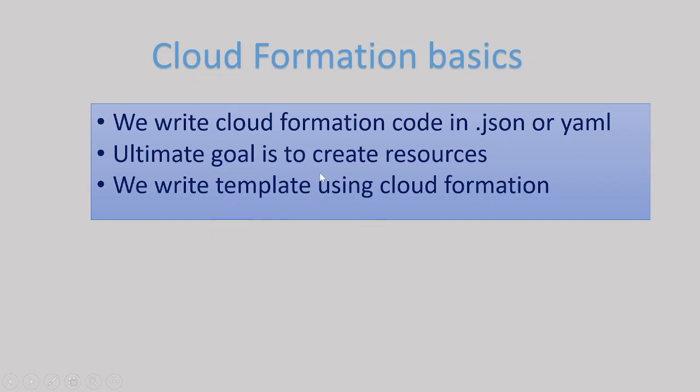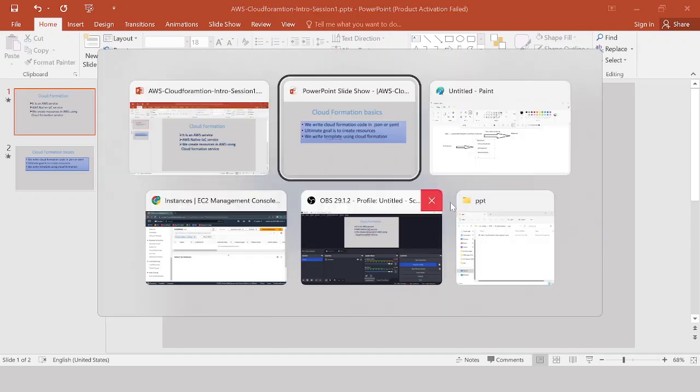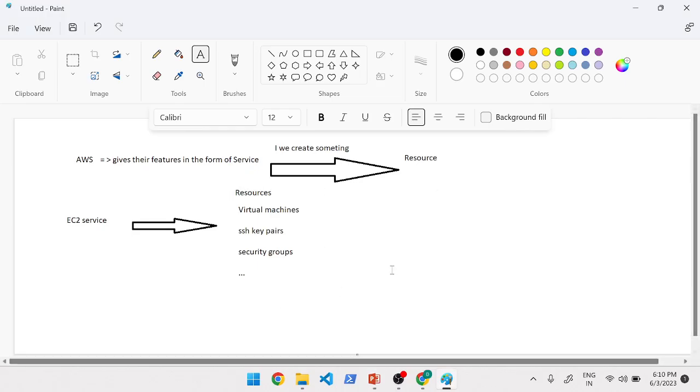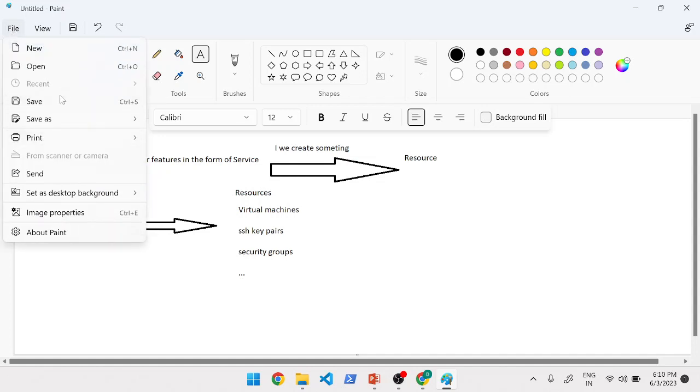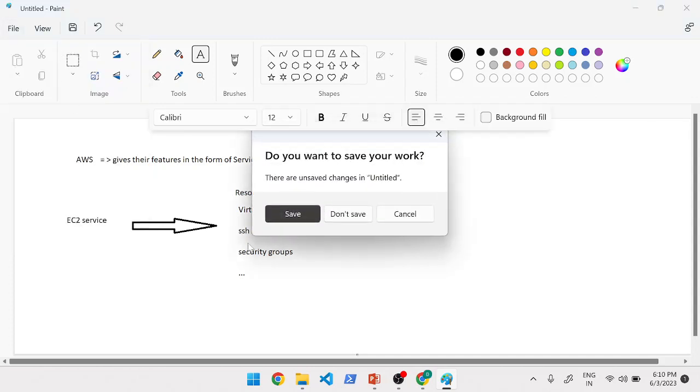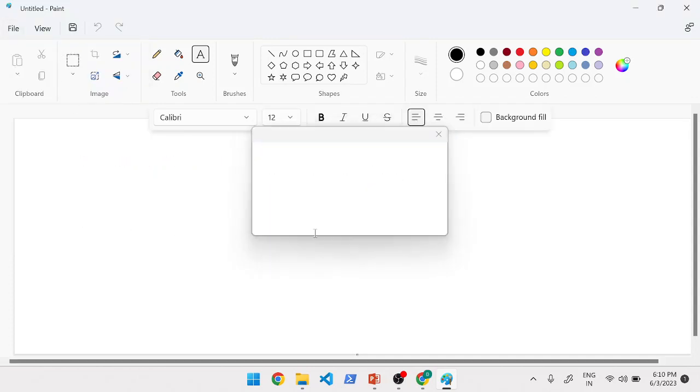Okay, what we used to call those things is a template. What is a template? Let's understand what a template is now. Okay, we'll understand this template analogy with an example. Let me move to MS Paint. So I have a question, just to understand this template analogy.